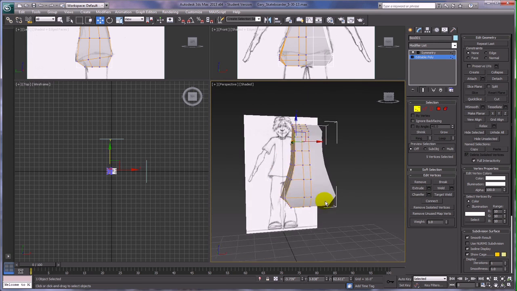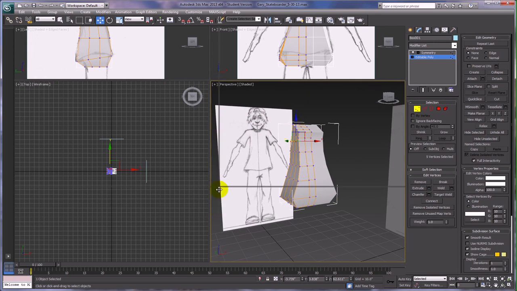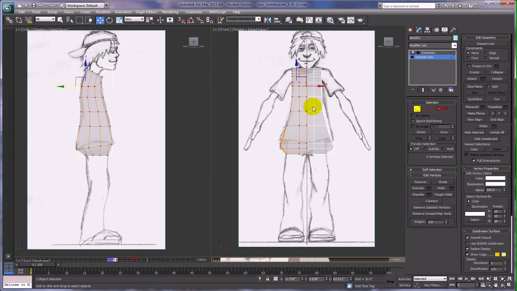All right, so let's go back and take a look at our front and side views. What we've got going on right here is we can start evening out the spacing of our, oops, made a mistake there. One of the things I said before is that for right now, we want to grab all of the vertices in a row and move them. Same thing here, grab all those vertices in a row, move those over a little bit. Just trying to even these out. That's probably a little bit more than it needs to be moved over here. Let's move that back over this way a little bit. And then grab this one, move this over, kind of centered in that area right there.